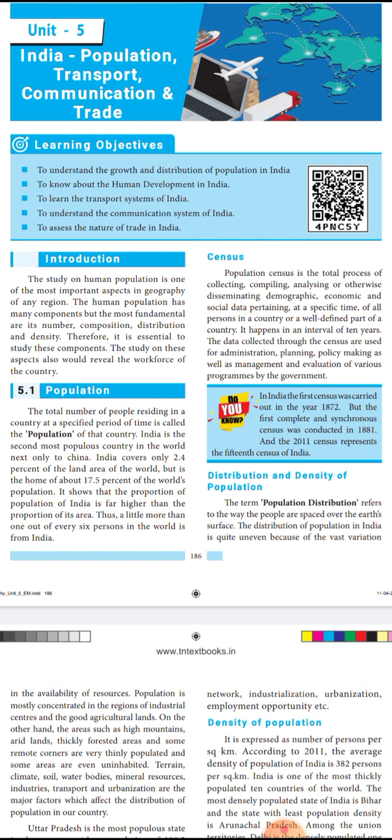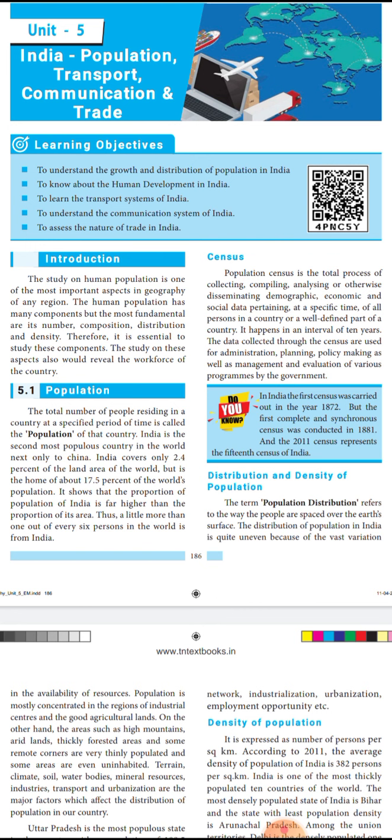Next is the distribution and density of population. So when we are talking about population, we have to see how this population is distributed. In some places population will be more in number, but in some places population will be very less. So why is there this unevenness in the population?